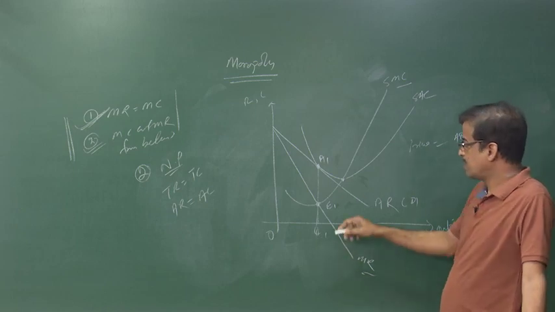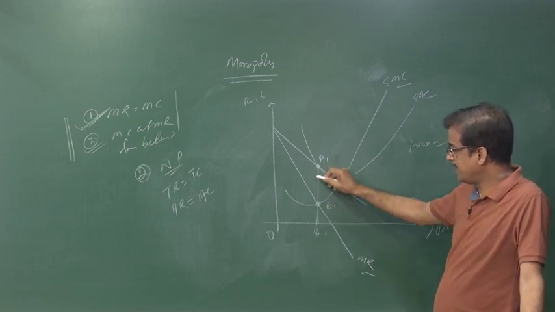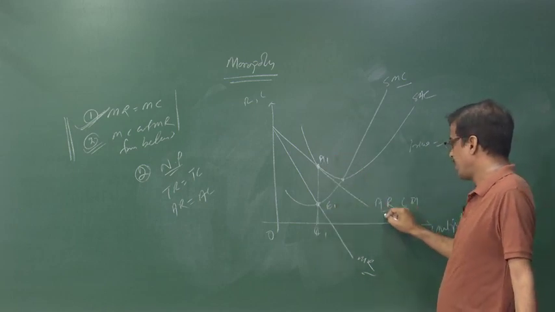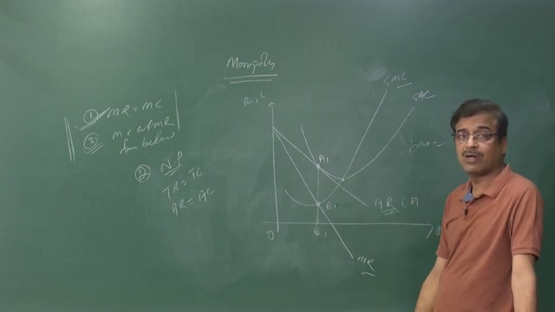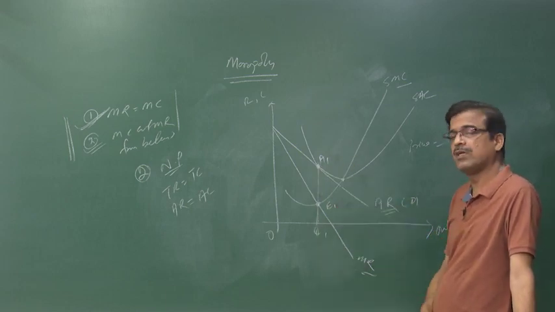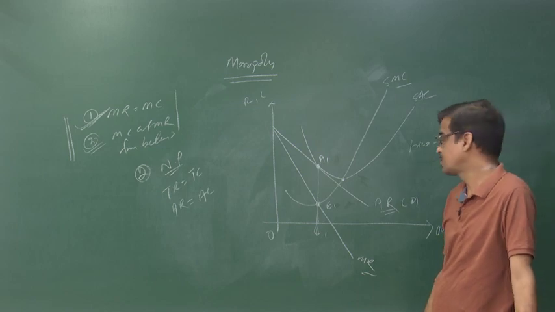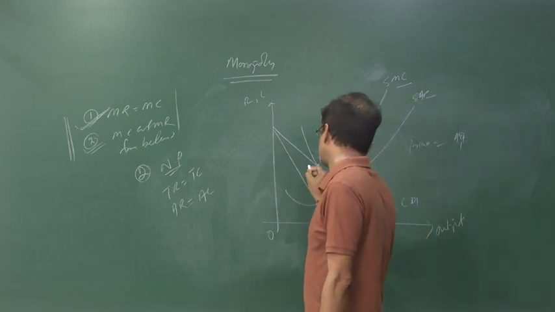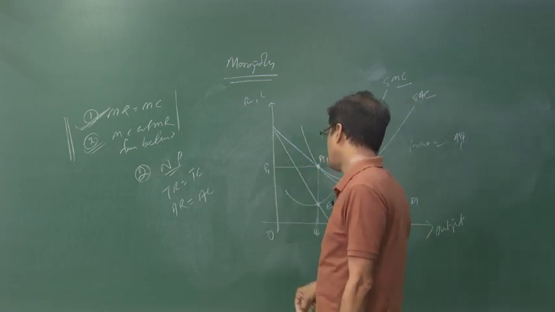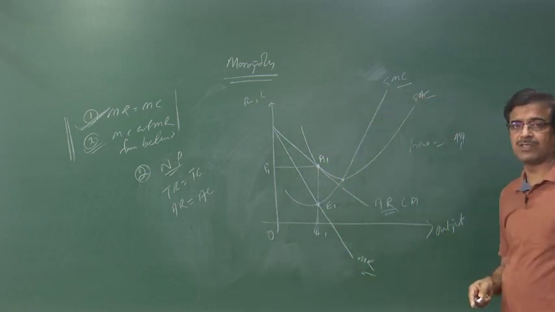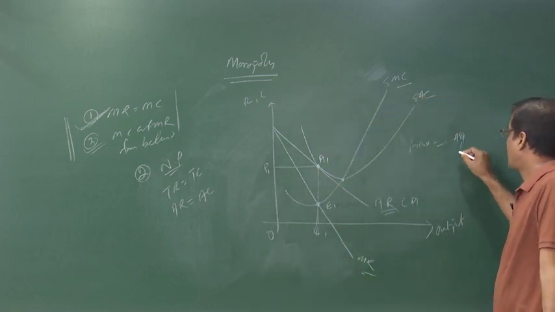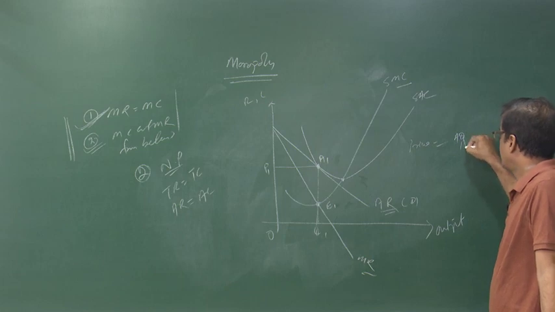It is so because when you extend that perpendicular, it meets the average revenue at the point A1. Therefore, A1Q1 is treated as the price per unit. Or if we extend to this side, we find OP1 is the price per unit. Either you can write A1Q1 or OP1.